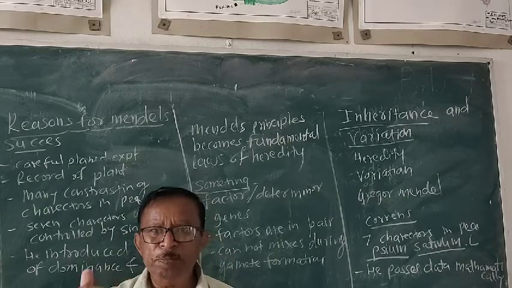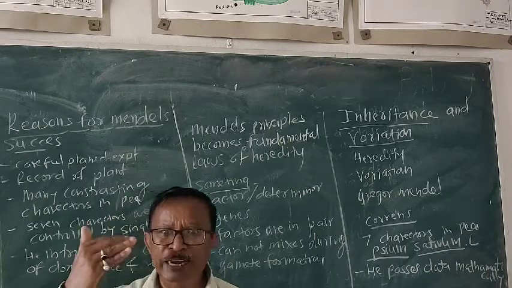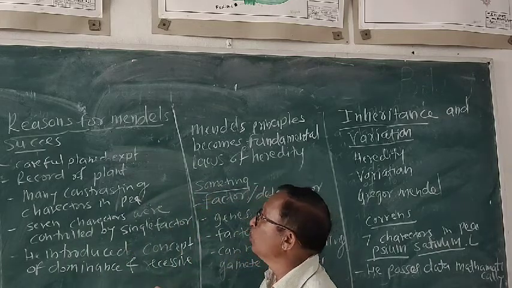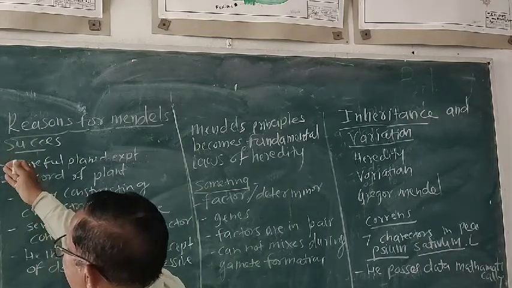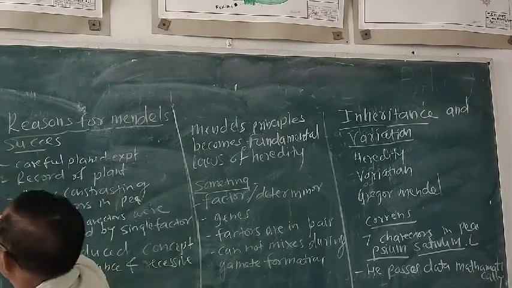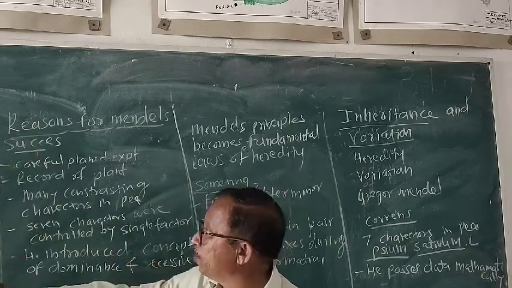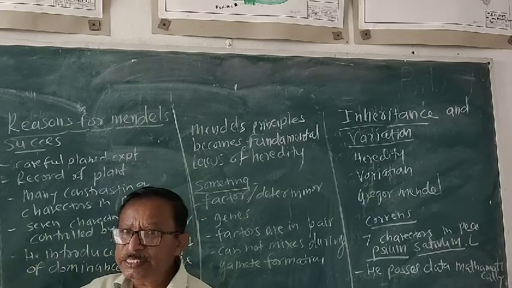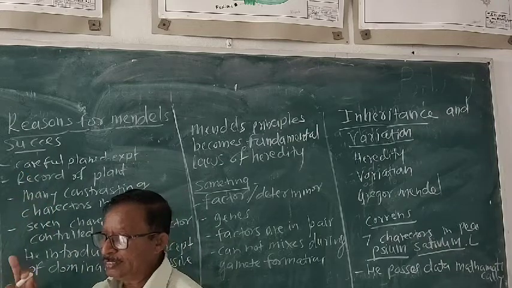The characters which appear in the F1 generation, they are called as dominant, and which appear in later generation, they are called as the recessive character. So there is another bit called as the 7 characters. They are given in dominant and recessive manner. In the garden pea plant, 7 characters they are present. Number 1, seed shape. How is the shape of the seed? Rounded or wrinkled. Seed shape.